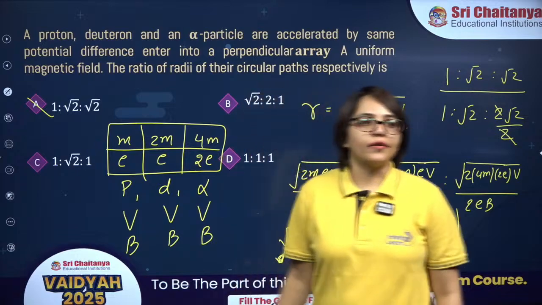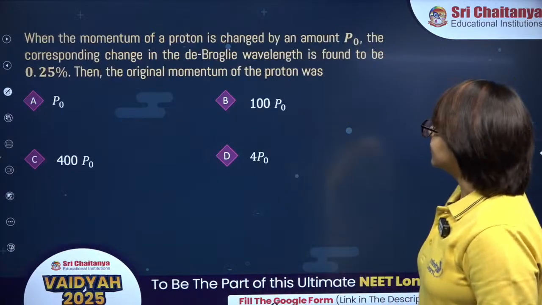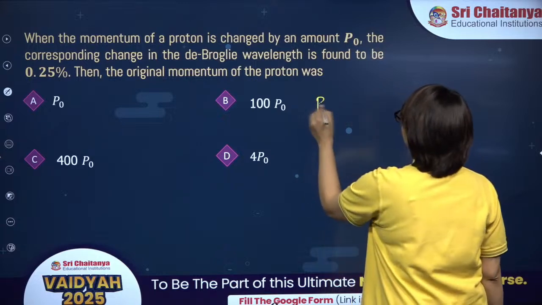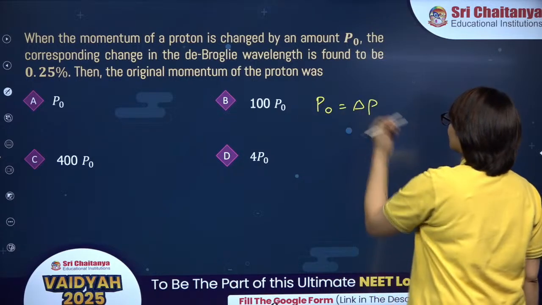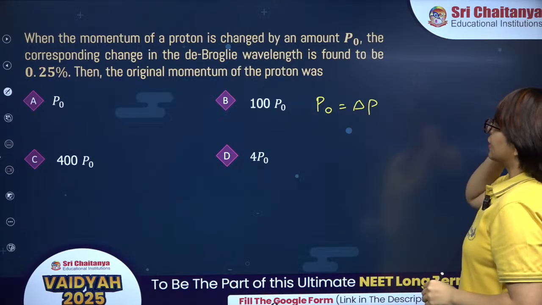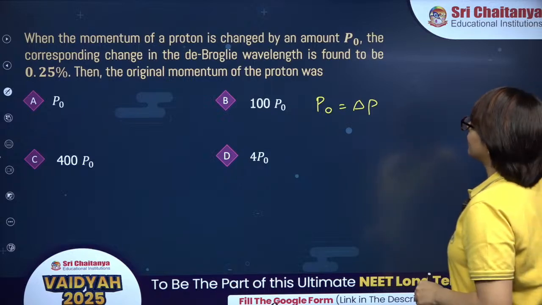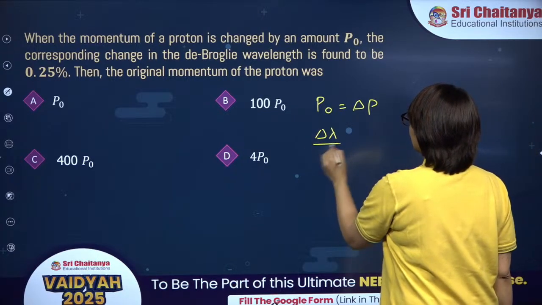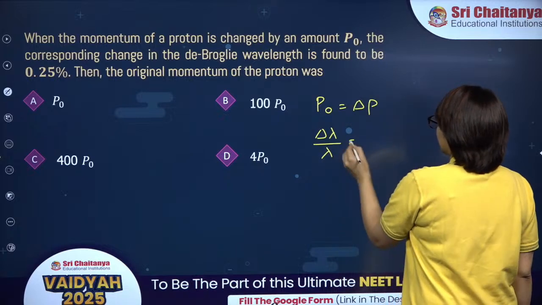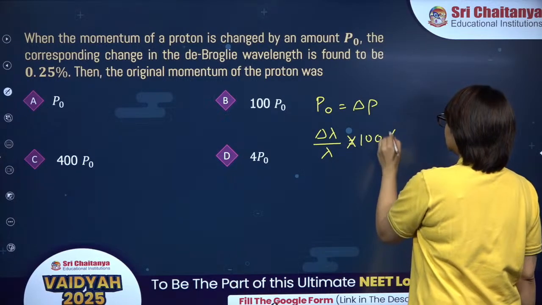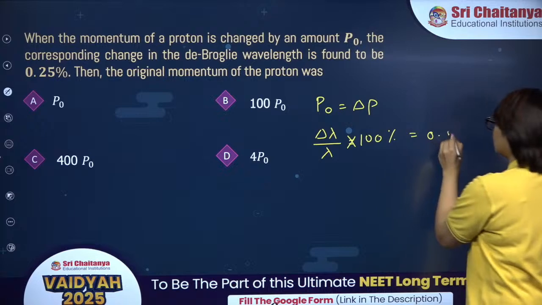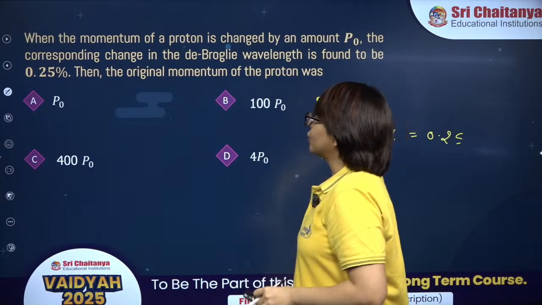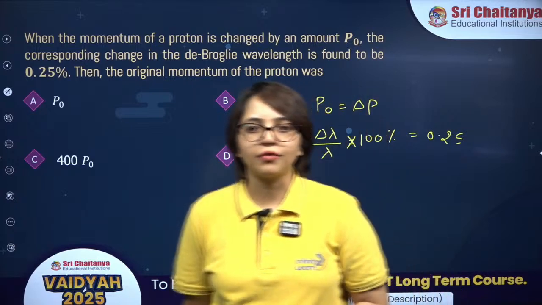Alright. Now next is when the momentum of a proton is changed by an amount P naught, the change in momentum of the proton is P naught. Then the corresponding change in the de Broglie wavelength is found to be 0.25%. Delta lambda upon lambda into 100% is 0.25. This is what is given. Then what is the original momentum of the proton?